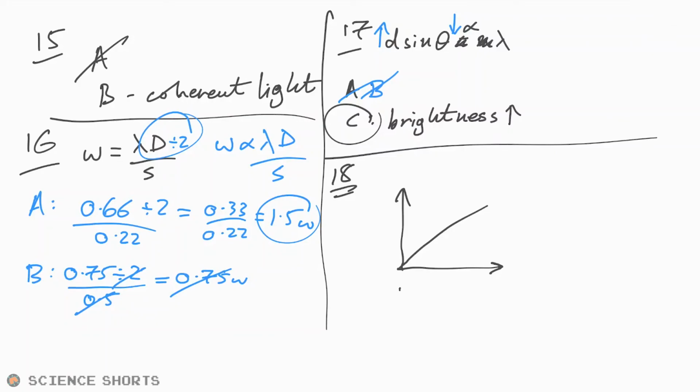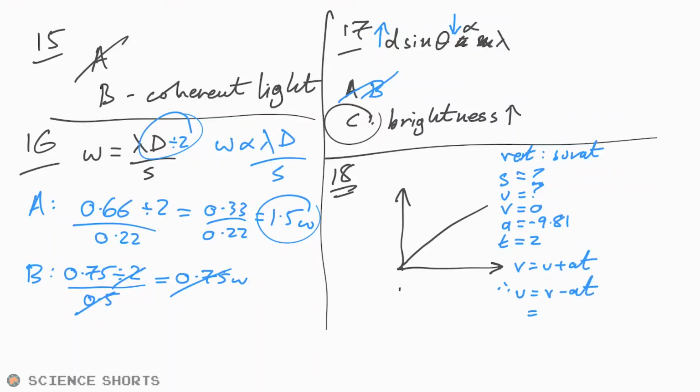Vertical, we can go for suvat. S, we're going to need that in a minute. U, we don't really care about. Oh, yes, we do. That's a lie. We will in a sec. V is going to be 0 because it's reached its apex. A is going to be minus 9.81. And T, we're told, is 2 seconds. So let's find out U first. So just V equals U plus AT, or rearranging that, U equals V minus AT. And so that's going to be just 0 minus 9.81 times 2. I think we can ballpark this, so I'm just going to say that's 20 meters per second.